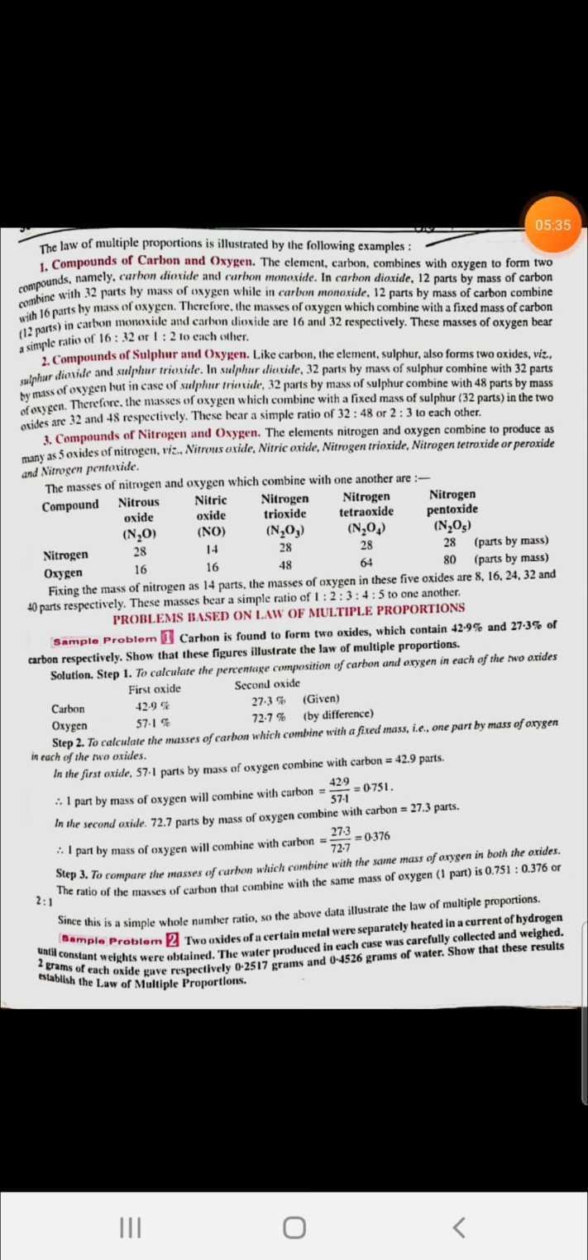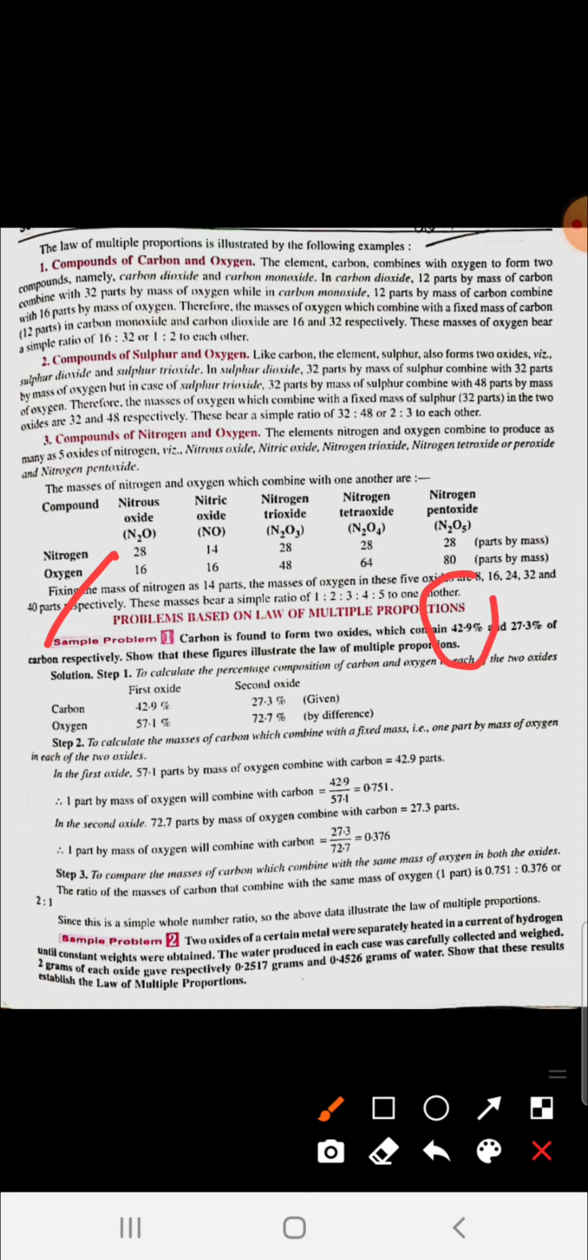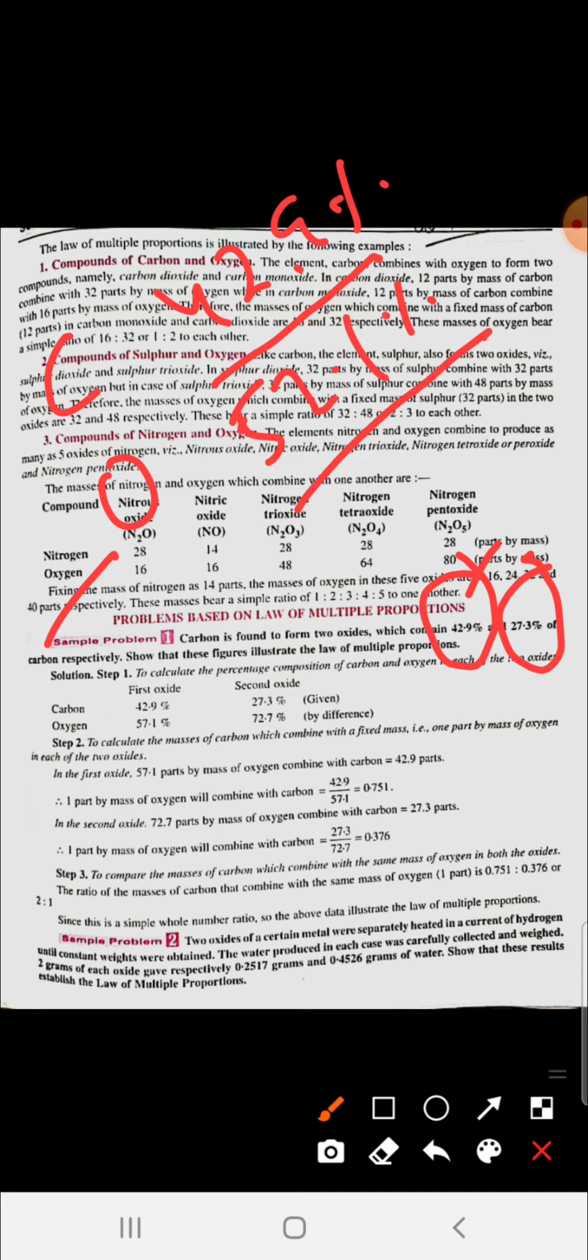Now sample problem 1. Carbon is found to form two oxides. One contains 42.9% and the other contains 27.3% of carbon. It means if carbon is 42.9% in the first oxide, then the rest, 57.1%, is oxygen. This is the first compound. In the second compound, carbon is 27.3%, so the oxygen will be 72.7%.